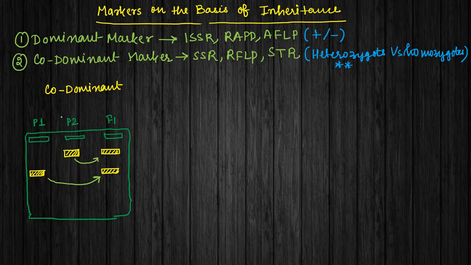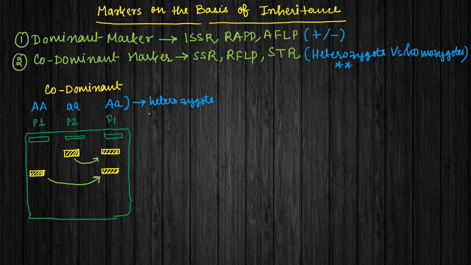If we want to write the genotype for this representation, we can write capital A for parent 1 and small a for parent 2. For F1, one band comes from small a, that is P2, and one band from P1, capital A. So it has a mixture, capital A small a. That is why we mention codominant markers. They are responsible for making differences between heterozygotes and homozygotes, because they are capable of identifying heterozygotes. And this is what is called heterozygotes.